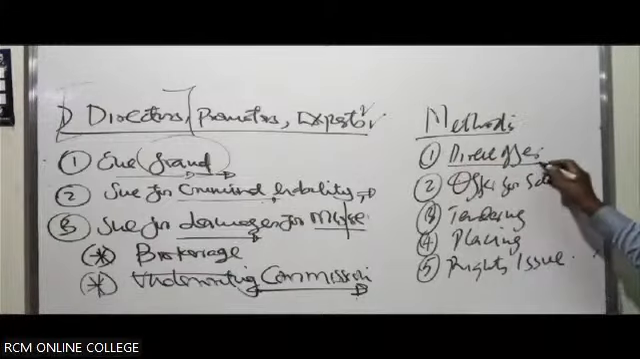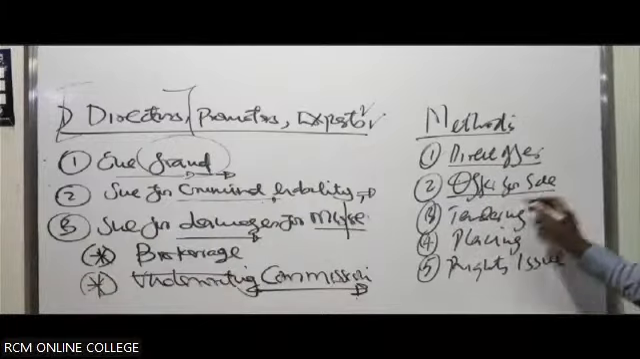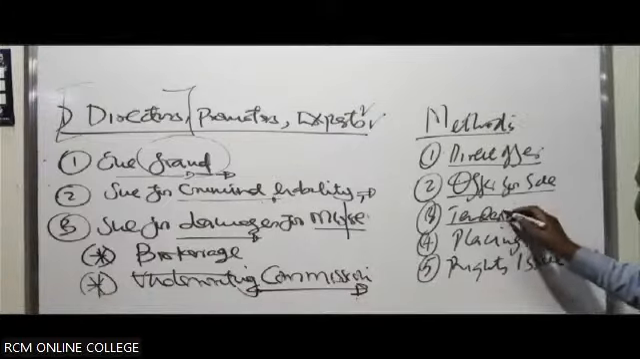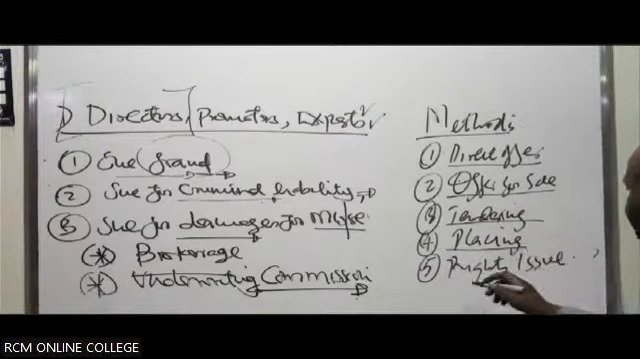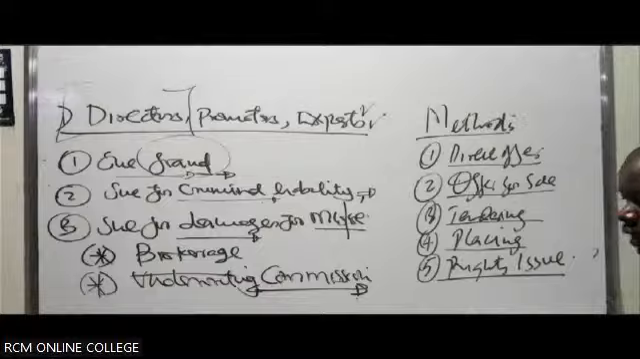They can do a direct offer. They can do what we call offer for sale. They can do tendering. They can do placing. They can do a rights issue. So those are the methods of issuing shares.